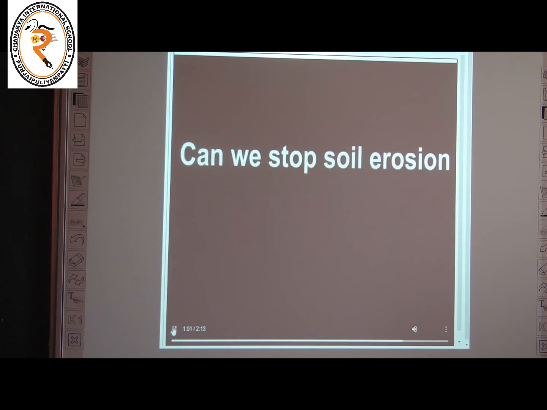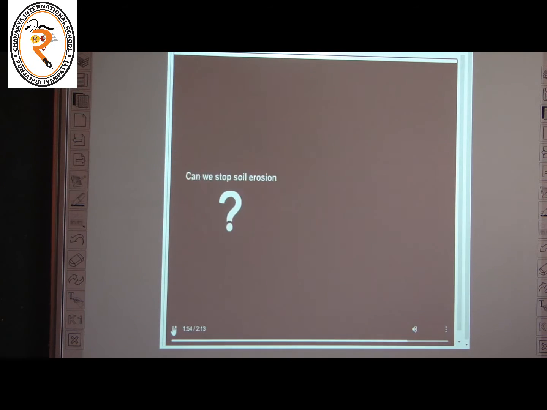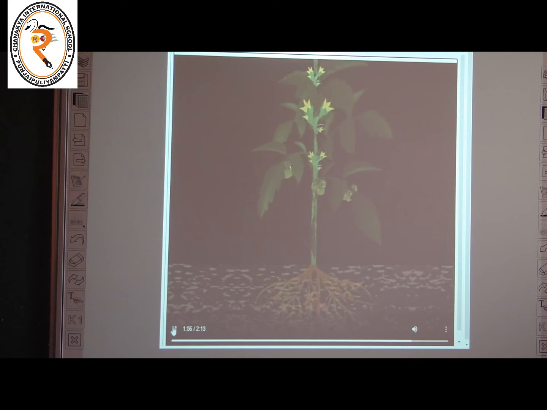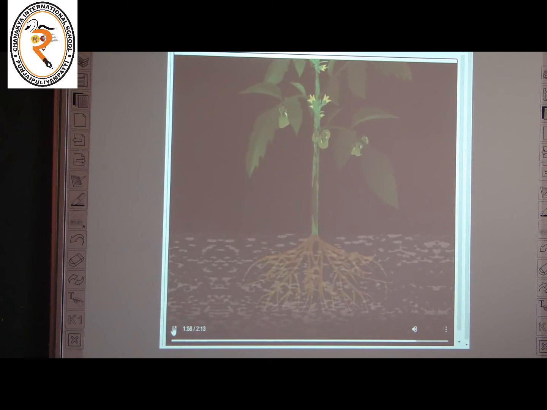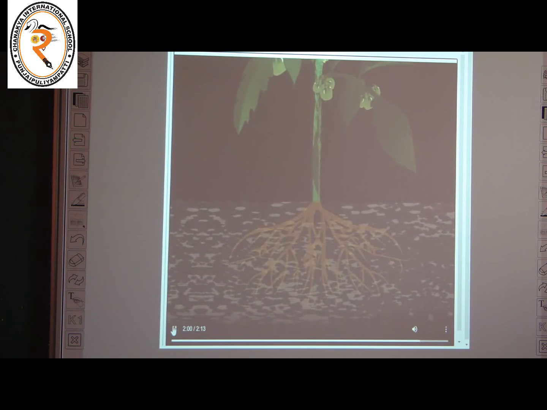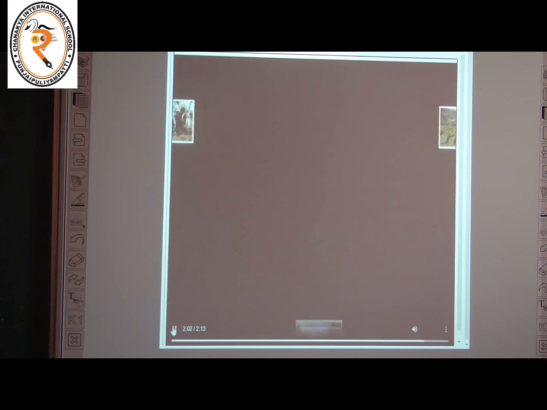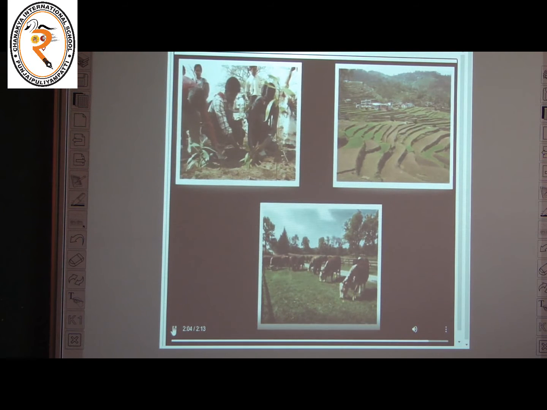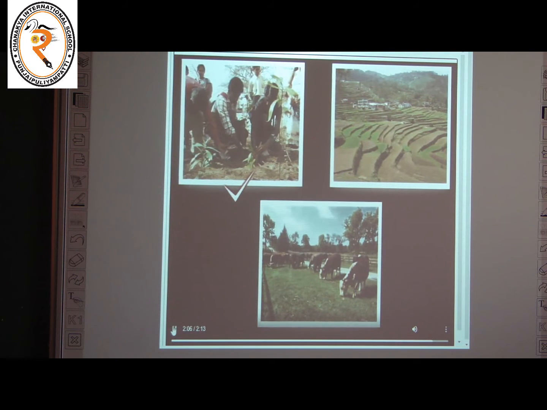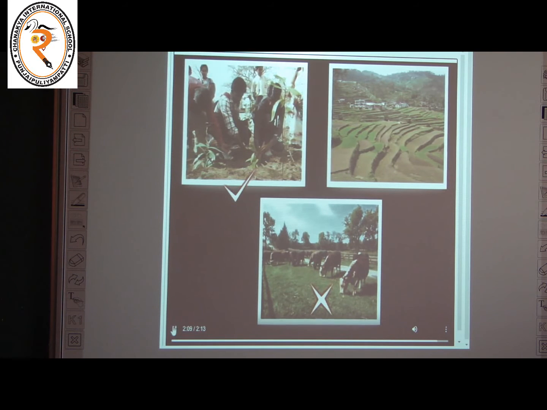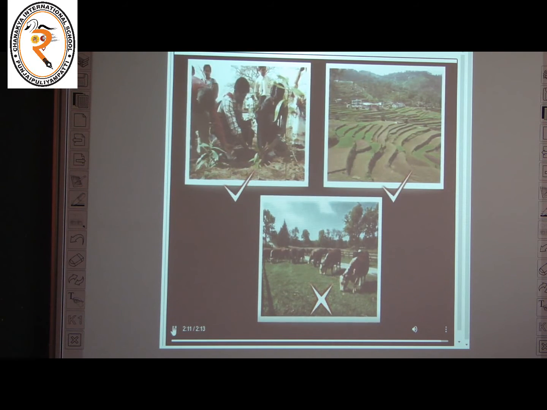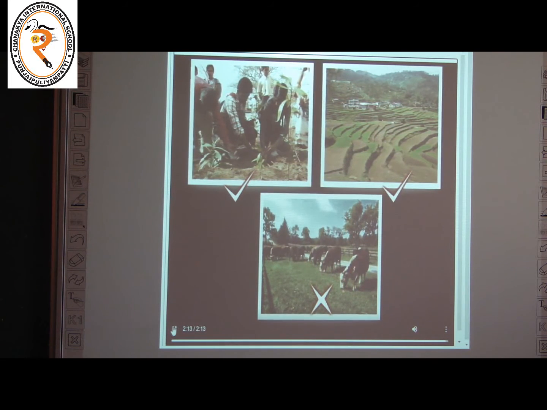Can we stop soil erosion? Let's see. Plant roots bind the soil in position and prevent it from being washed away. So children, we should plant more trees, stop overgrazing of animals, and practice terrace farming.